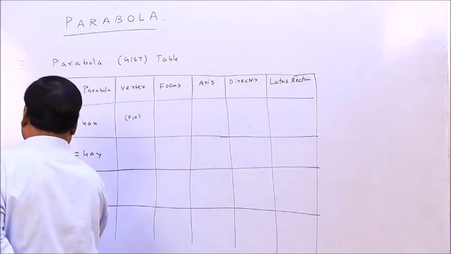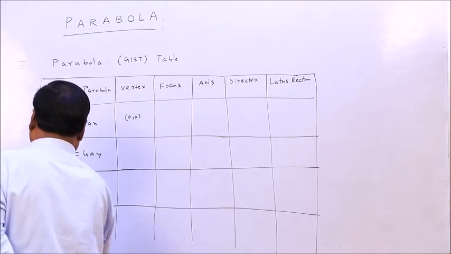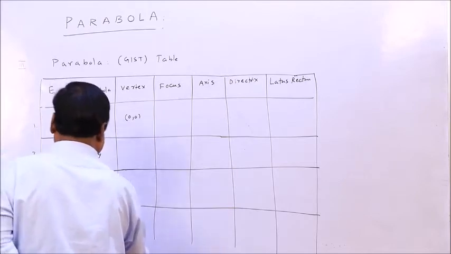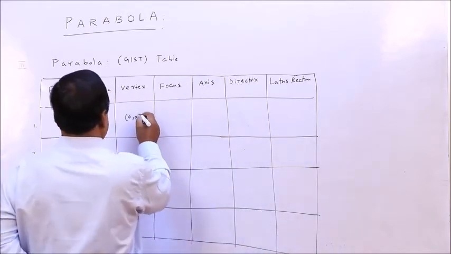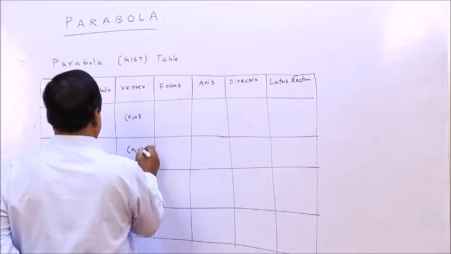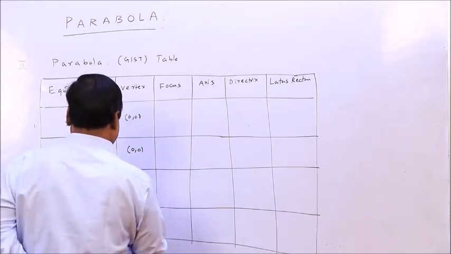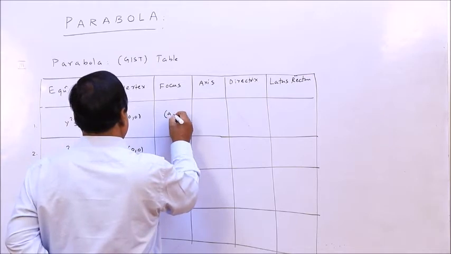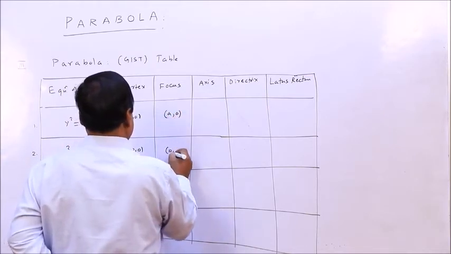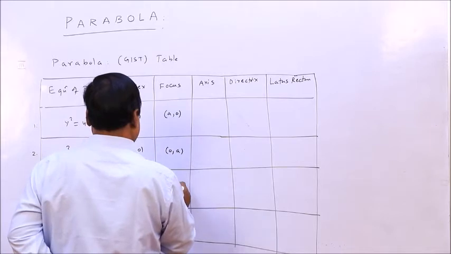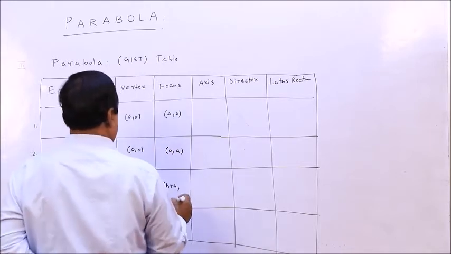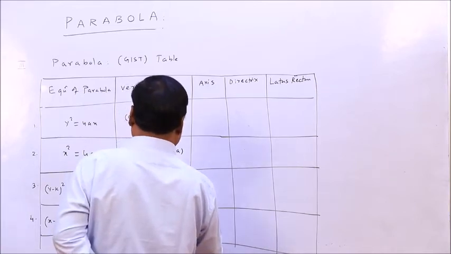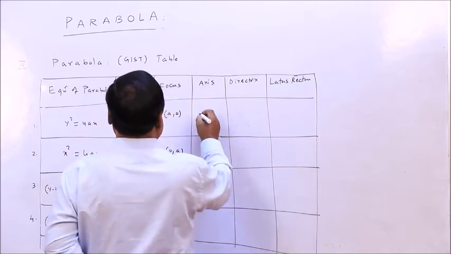The fourth one is (x minus h) whole square equal to 4a(y minus k). Like here the vertex is (0, 0), here also the vertex is (0, 0), here the vertex is (h, k), here also the vertex is (h, k). What is the focus? This is (a, 0) and this is (0, a). This is (h plus a, k). This is (h, k plus a). So the axis is the x axis.